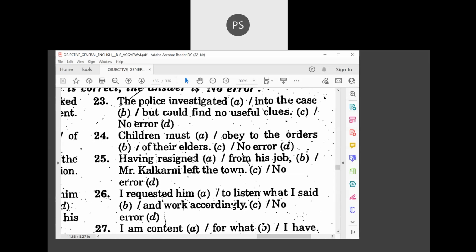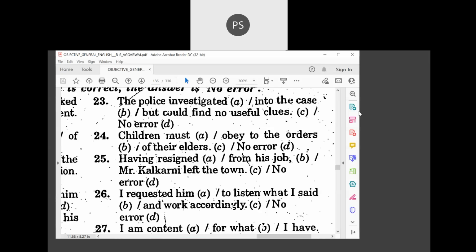We'll go to question number 23. But could find no useful clues. Remember one thing, I'm just giving you a clue: always look for the preposition in this kind of examples. The error is in B, because the police investigated the case.